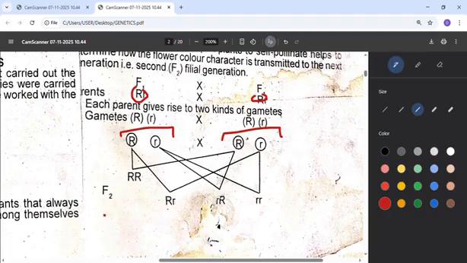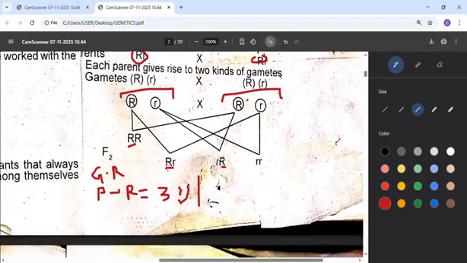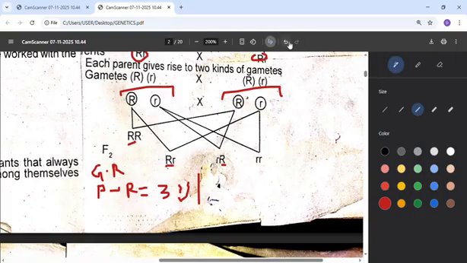Now there are two different things we can get here: the genotypic ratio, from genotype, and then the phenotypic ratio, from phenotype. The phenotypic is the one you can see, from the word physical. So I can see dominant red here 1, dominant red here 2, dominant red here 3, meaning that's 3. This one does not have the dominant, so we call it 3:1. That's the phenotypic ratio. That means physically we can see 3 red and 1 white. So that's 3:1.